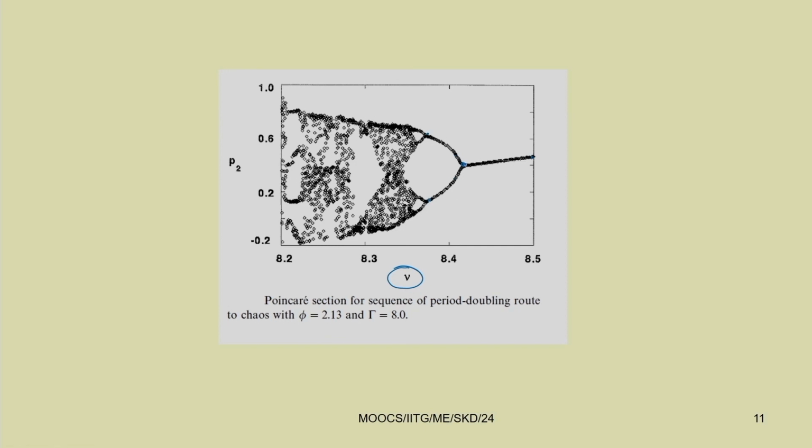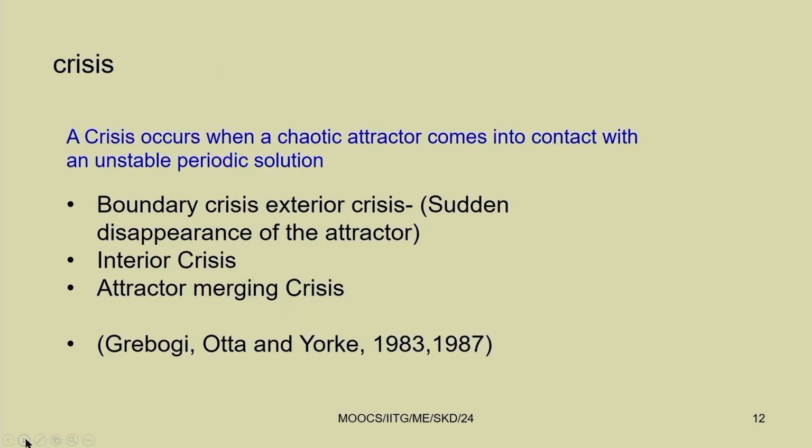For example, this becomes 1 to 2, then 2 to 4, then 4 to 8, and then 16. There is a theory for when this period doubling occurs, using the Feigenbaum number. Feigenbaum is a universal number, which we will see after some time.